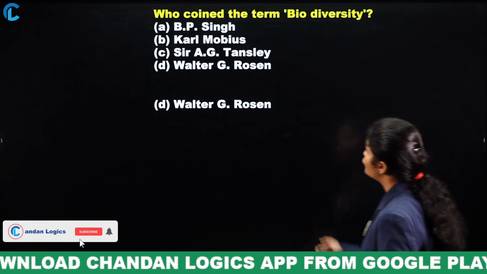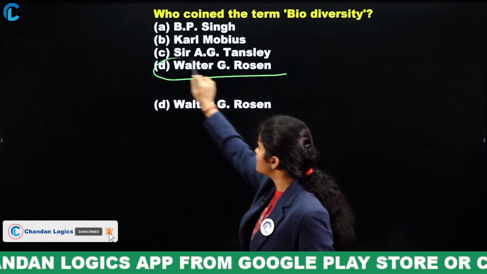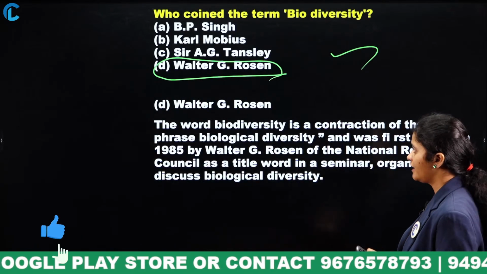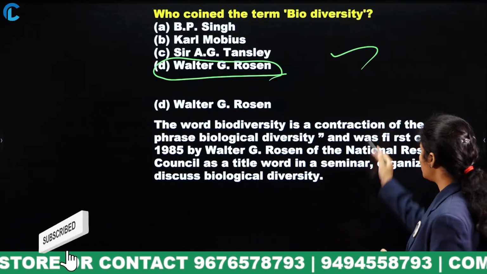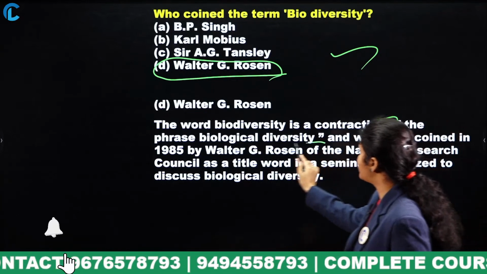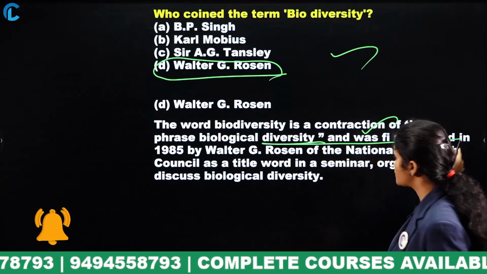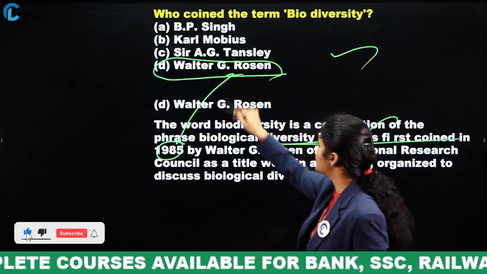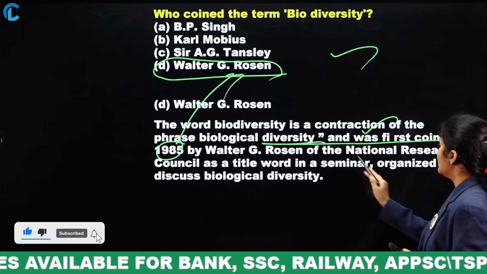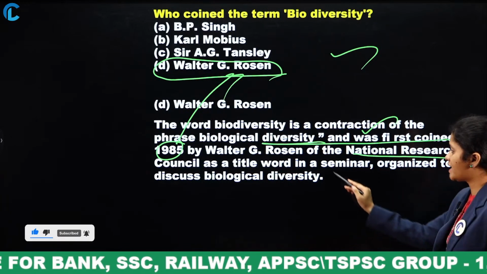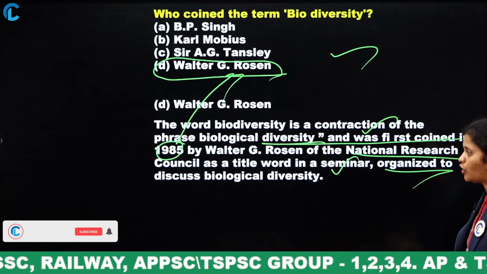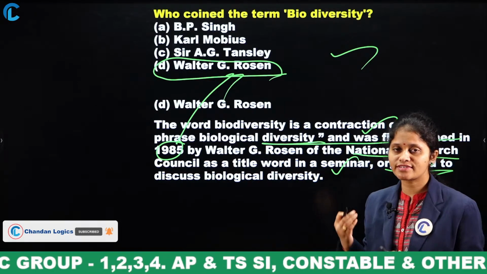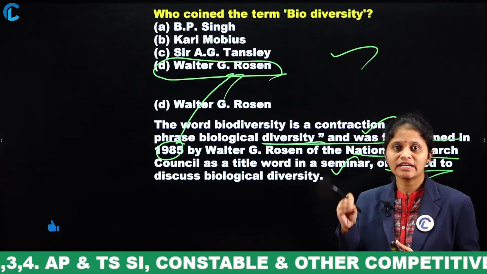So, here moving to the person called Walter G. Rosen, who coined the term biodiversity. The word biodiversity is a contraction of the phrase biological diversity and was first coined in the year 1985 by Walter G. Rosen of the National Research Council, as a title in a seminar organized to discuss biological diversity, which focuses on the different range of species in the environment.